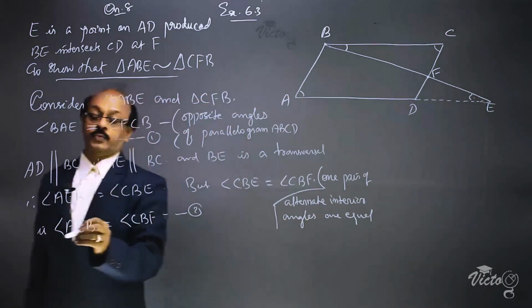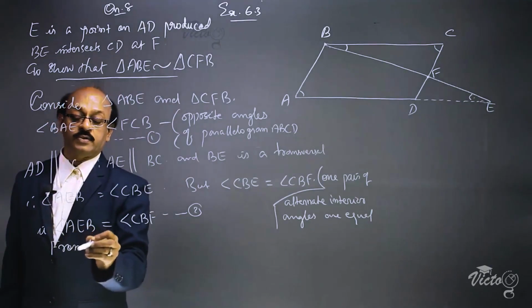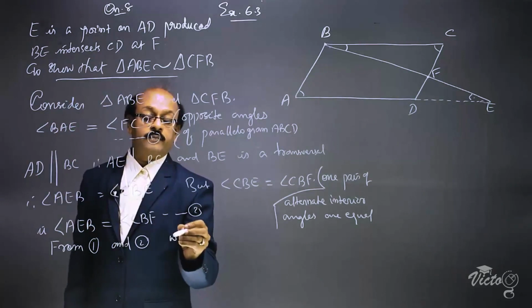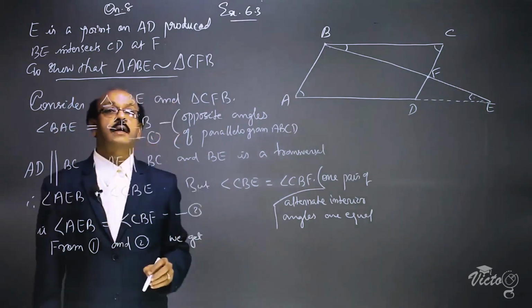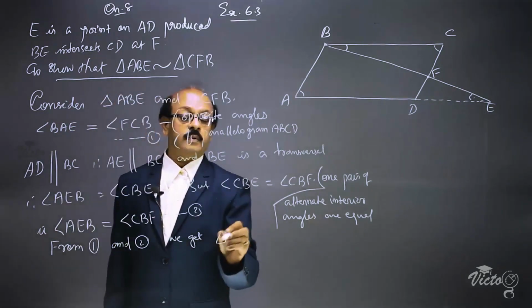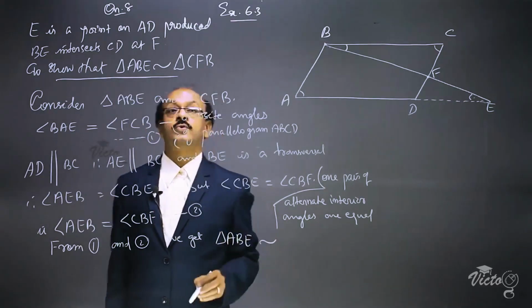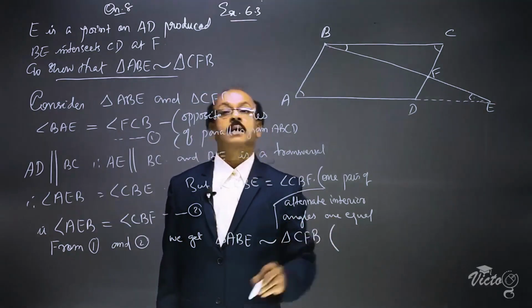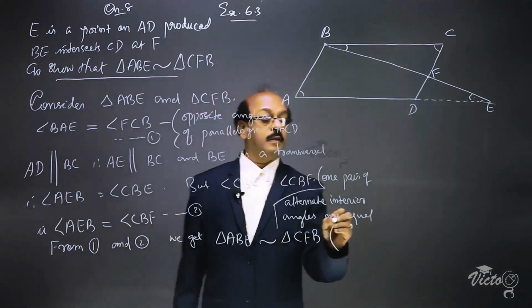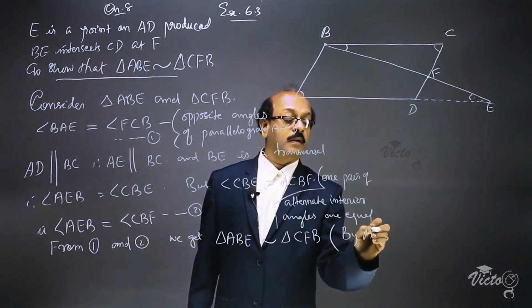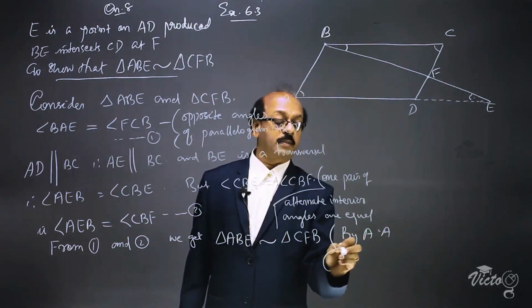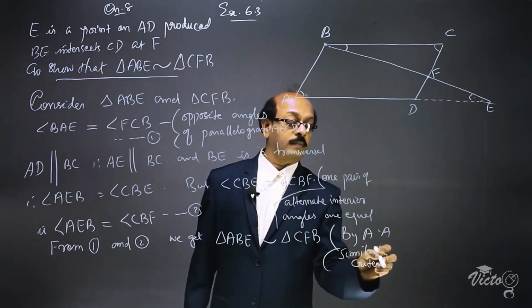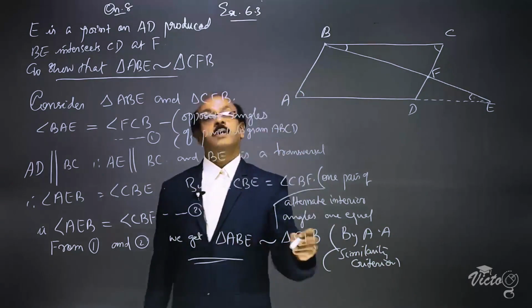From equations 1 and 2, we get triangle ABE is similar to triangle CFB by AA similarity criterion. This is the proof. It's a good question.